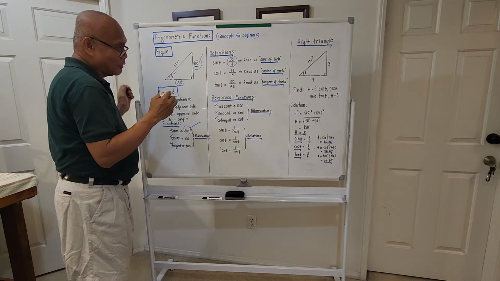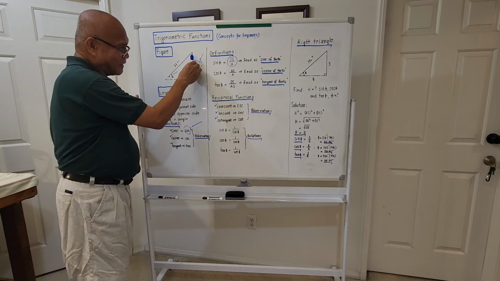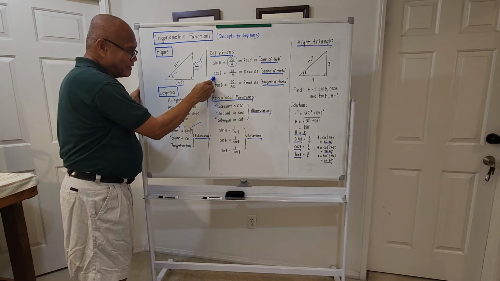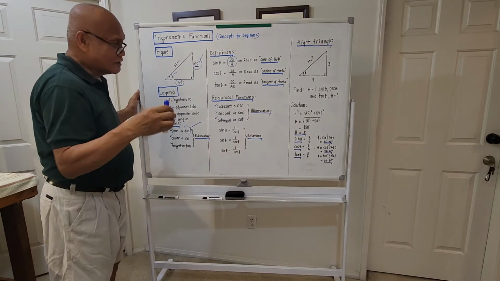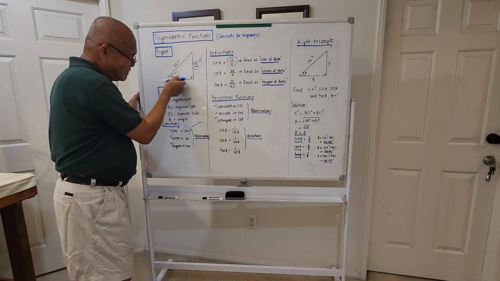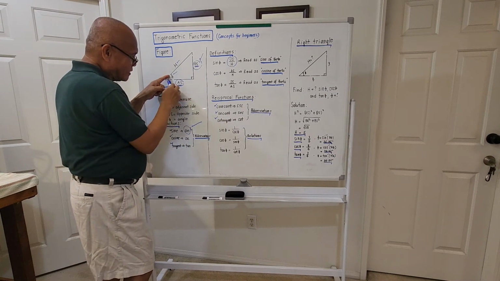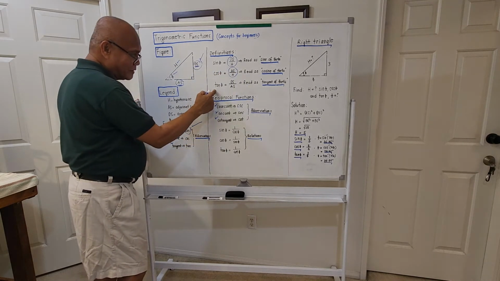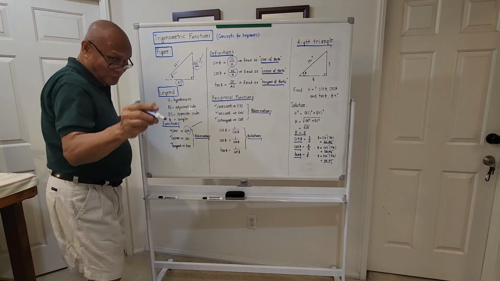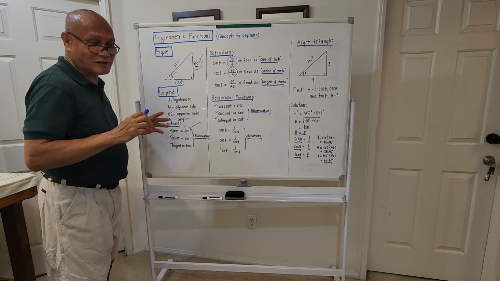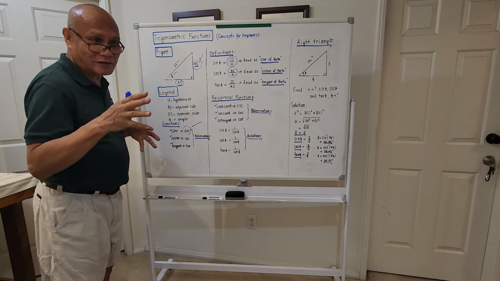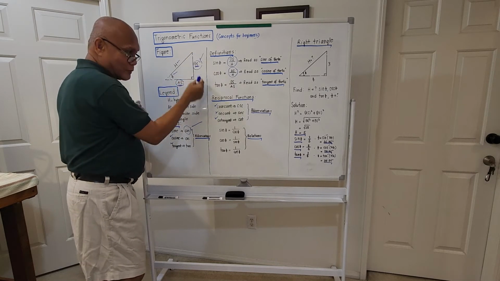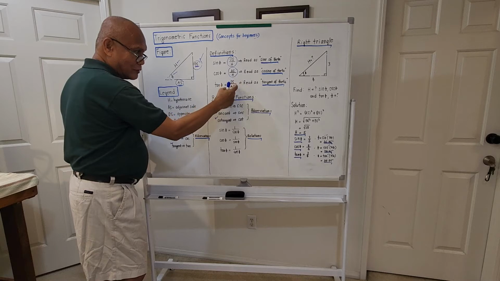So always refer to the sine as the vertical leg of a right triangle, considering this angle. For cosine, always correlate this one with the horizontal side. Cosine of this angle is adjacent over hypotenuse. And for tangent, the tangent of this angle, that is my definition. This is a standard definition. I am not just giving you this because it is my definition. It is the definition from the book. Tangent of this angle here is opposite side over adjacent.